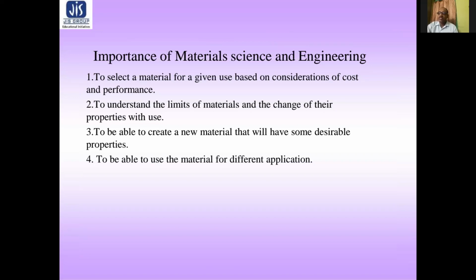Beforehand, the designer must understand the properties of materials and their limitations. Thus, it is very important that every engineer must study and understand the concepts of material science and engineering.